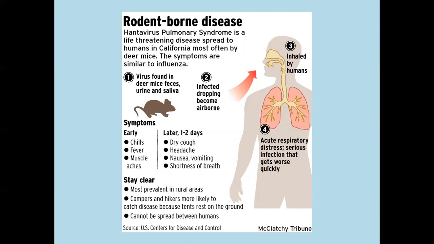It is most prevalent in rural areas. Campers and hikers are more likely to catch the disease because tents rest on the ground. It cannot be spread between humans, but this is the way it spreads. The most common signs and symptoms are chills, fever and muscle ache. Then within 1 to 2 days, the individual has dry cough, headache, nausea, vomiting and shortness of breath. Clear.